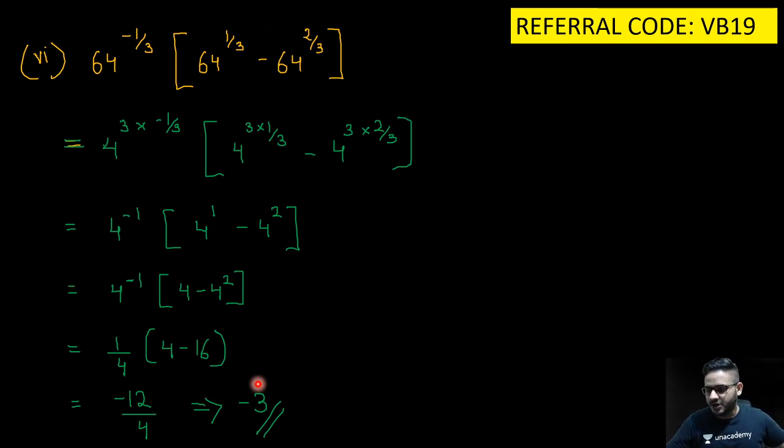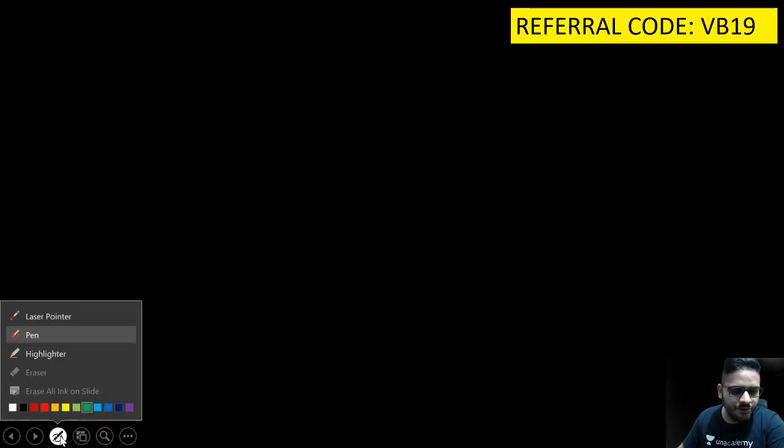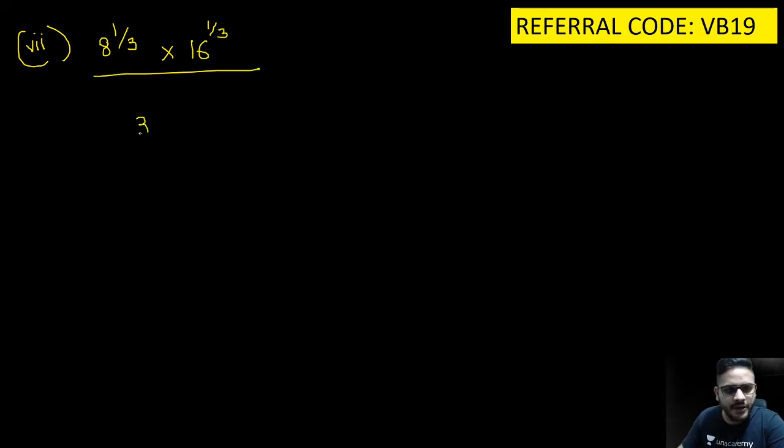All right, चलो तो फिर आगे बढ़ते हैं towards the 7th question for the day. Okay. So now 7th question we'll solve on another slide and we'll use a standard color yellow for the question. 7th question for the day is 8 raised to the power 1 by 3 into 16 raised to the power 1 by 3 the whole upon 32 raised to the power minus 1 by 3.